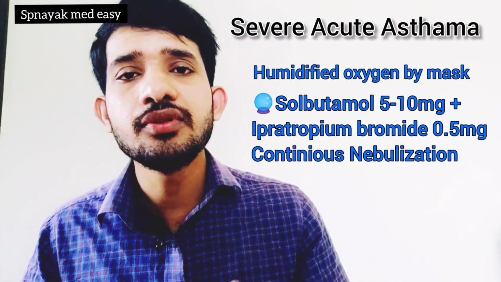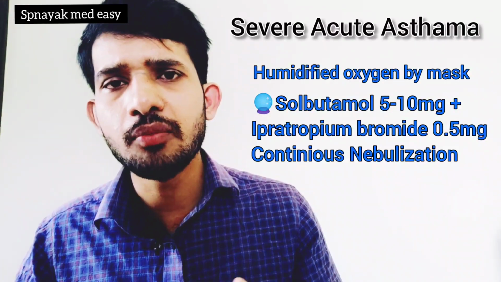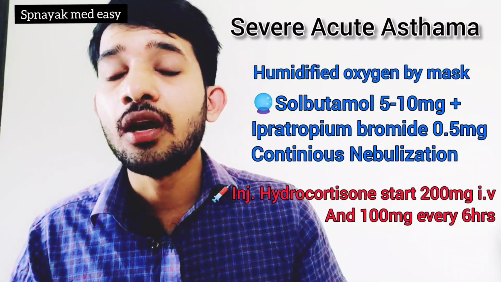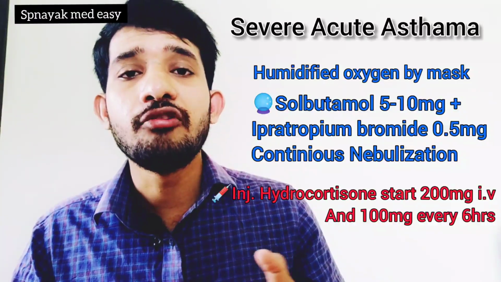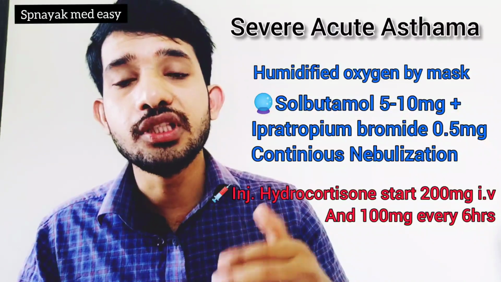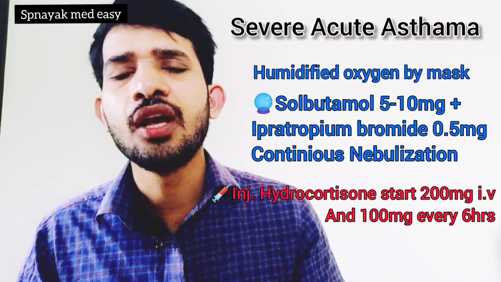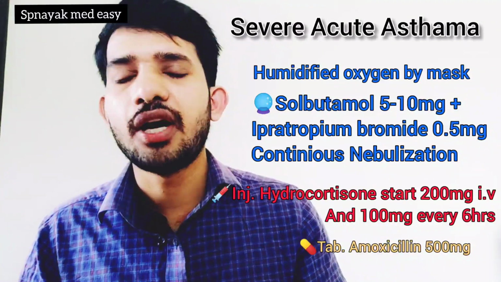And sometimes injection hydrocortisone, not sometimes, most of the time in status asthmaticus, injection hydrocortisone 200 mg should be given IV as a start dose, and it should be continued every 6 hours at 100 mg. Okay, so this is the second drug. And to reduce the secondary related infections, we have to give amoxicillin capsule, 500 mg.